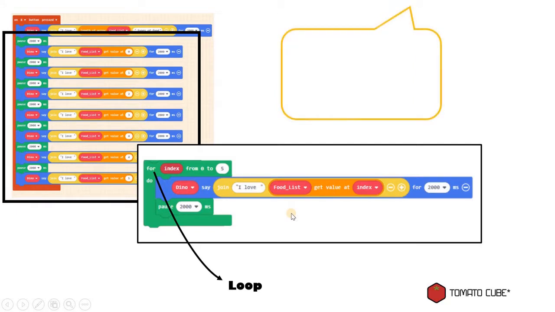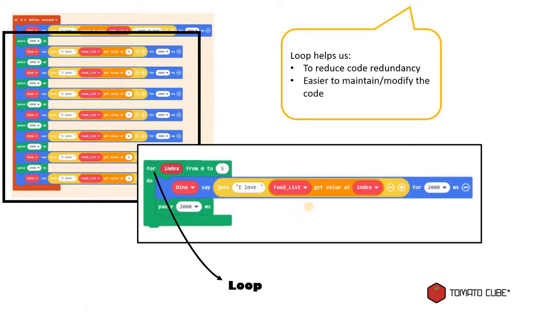So in this case, as you can see, with loop, it helps us to reduce code redundancy. Instead of multiple lines of code here, we just need one line of code. And then it's easier to maintain because you have less code now, and it's easier for you to modify if you need to. Alright, so let's try this out in our MakeCode Arcade. Let's change our code from multiple lines of code to a simple loop.